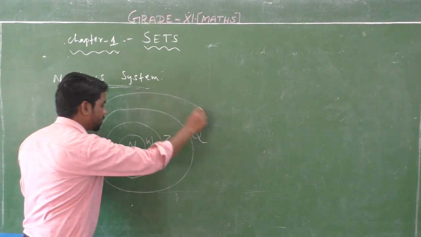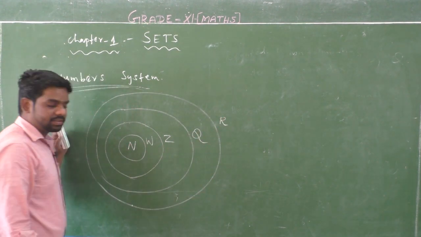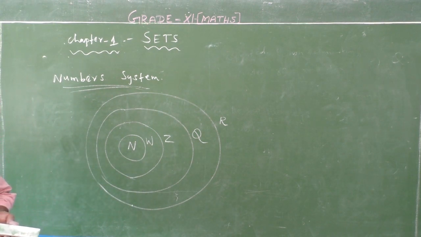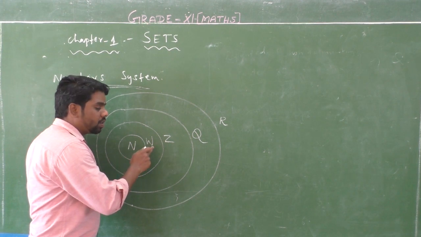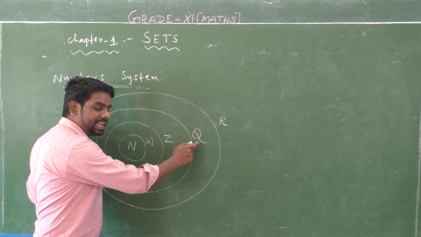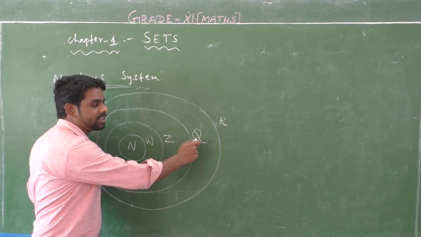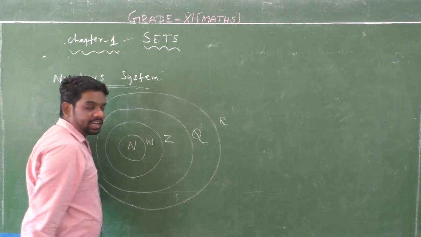Next, R, the set of all real numbers. The natural numbers, whole numbers, integers, and rational numbers are all contained in R, the set of all real numbers.